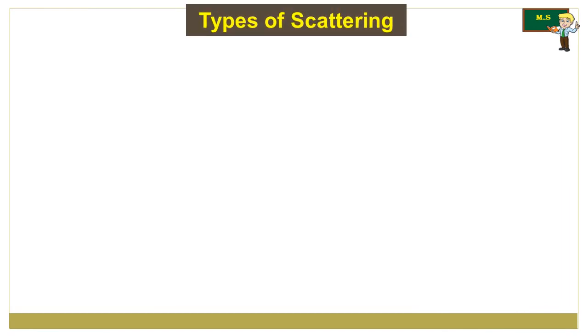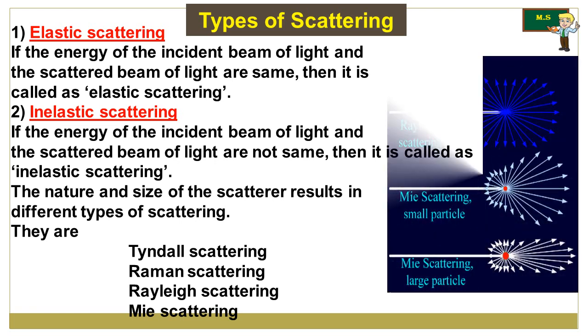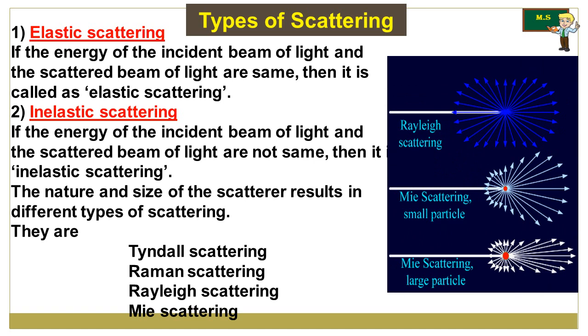Now the types of scattering. There are 4 types of scattering based on the main separation of elastic scattering and inelastic scattering. So what do we mean by elastic scattering? If the energy of the incident beam of light and the scattered beam of light are the same, then it is called elastic scattering.